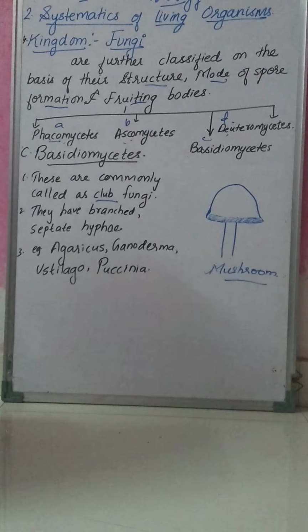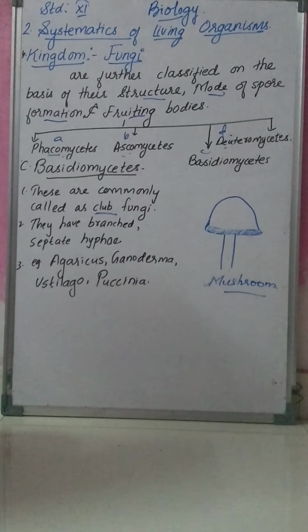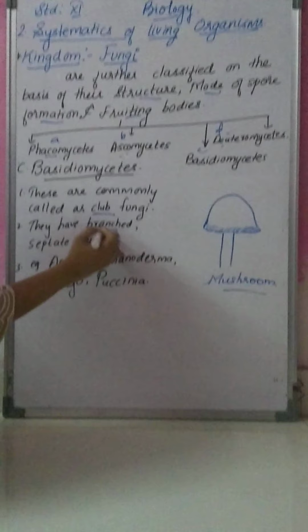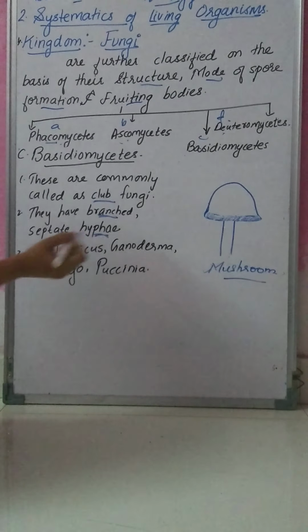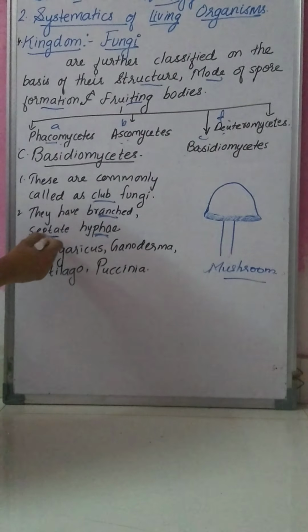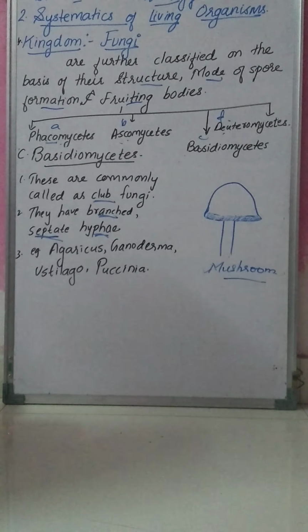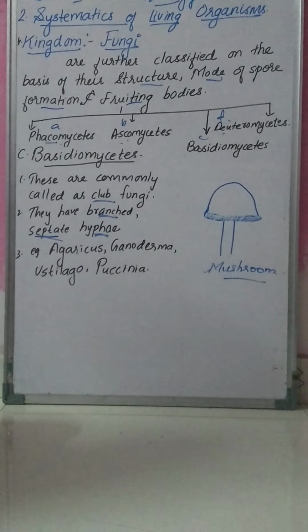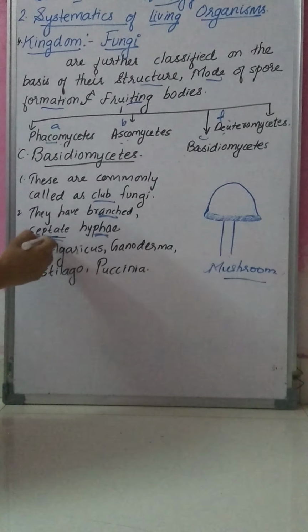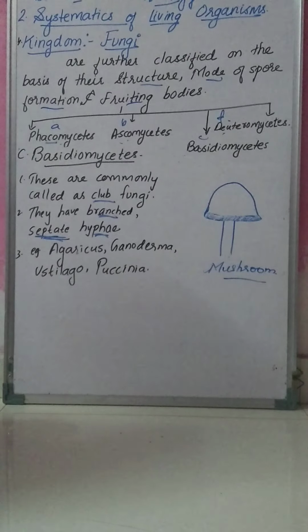They have branched hyphae, and as they have branched hyphae, these are known as septate hyphae. The mycelium has branched hyphae, so that hypha is known as septate hypha.